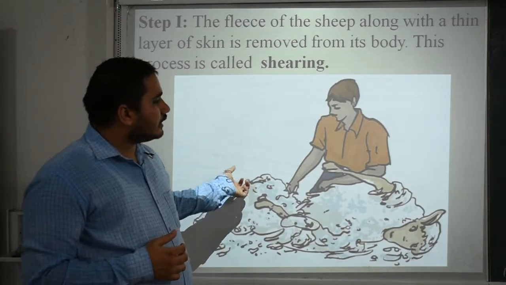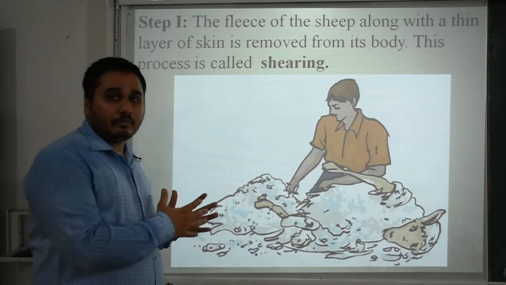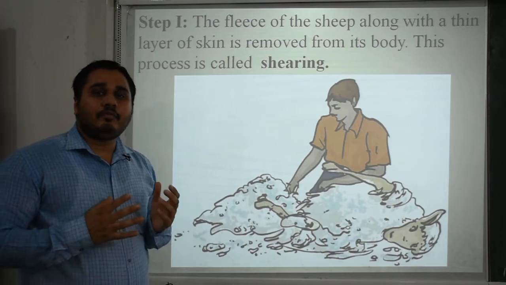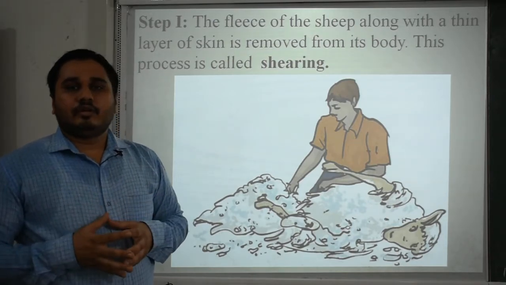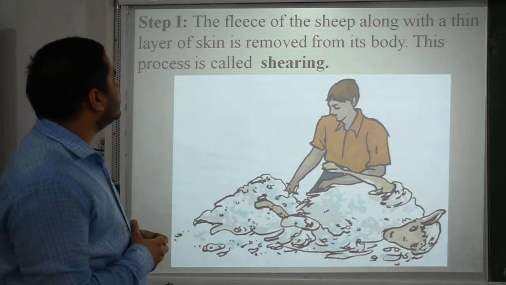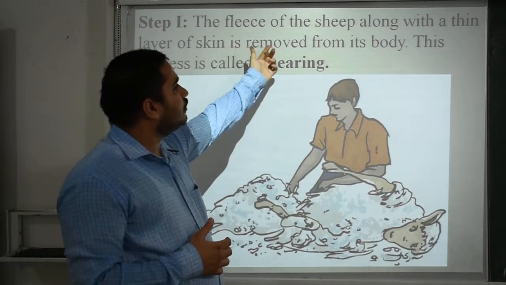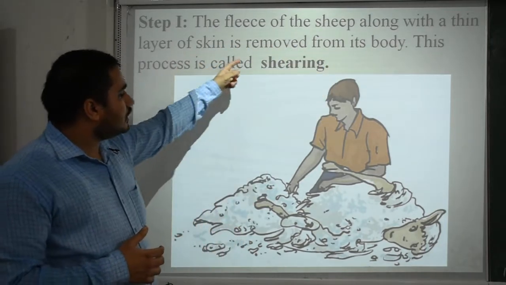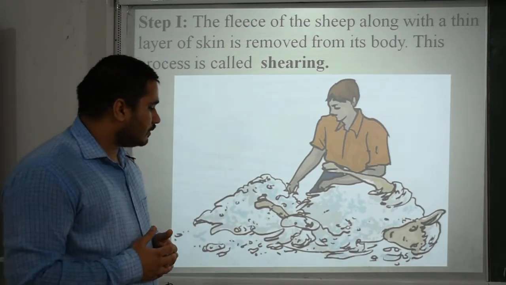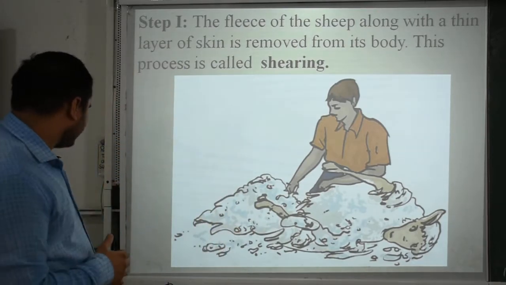You can easily look here. This kind of process is a kind of game also, an activity in which several people from New Zealand, Africa and Australia take part in competitions. That is shearing competitions of sheep. The fleece of the sheep along with a thin layer of skin is removed from its body. This process is called shearing. By using a machine, this person is shearing the fur from the body.